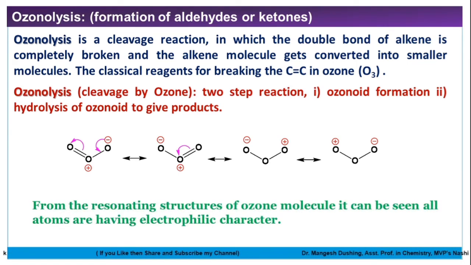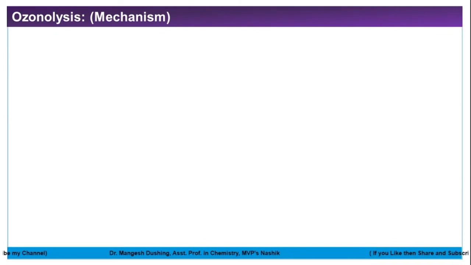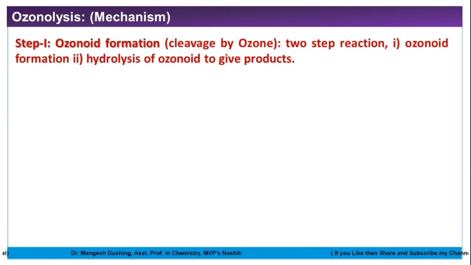From these resonating structures of the ozone molecule, it can be seen all the atoms have electrophilic character, that is, electron deficient character. So now we'll see the ozonolysis mechanism. Step first, that is ozonoid formation, that is cleavage by the ozone, and this is also a two-step reaction: ozonoid formation and hydrolysis of ozonoid to give the product. So first step we'll see ozonoid formation for the ozonolysis.